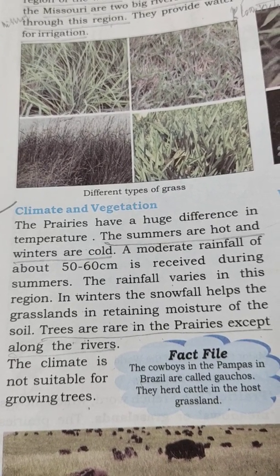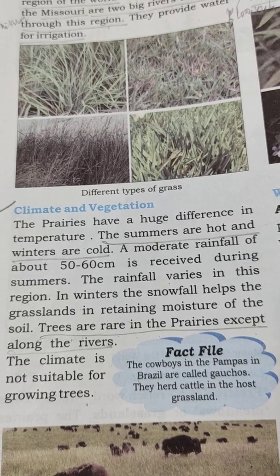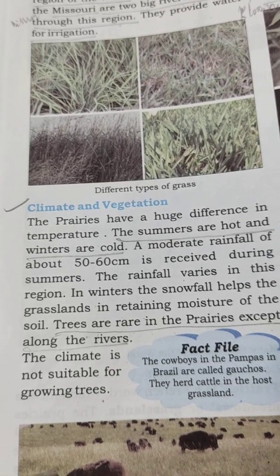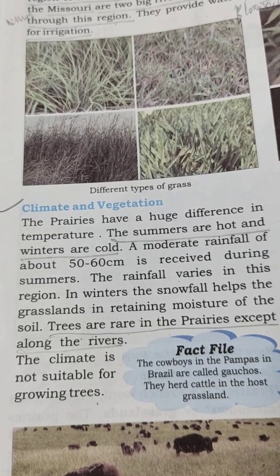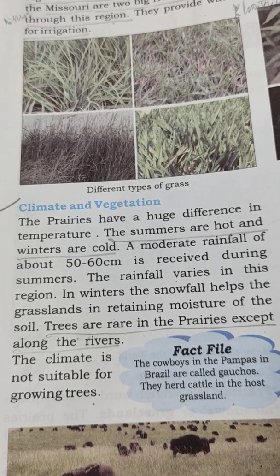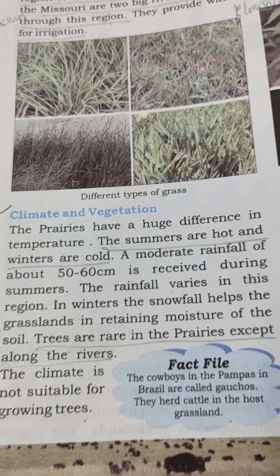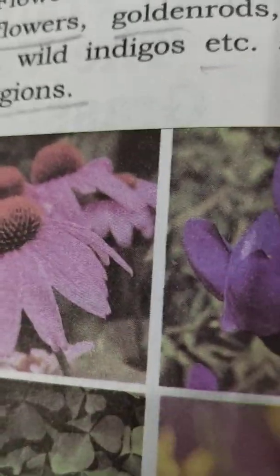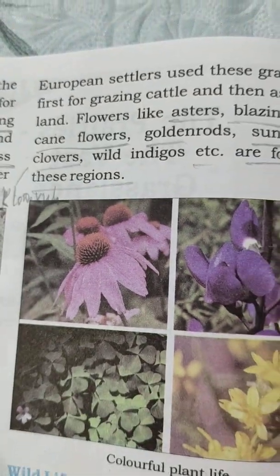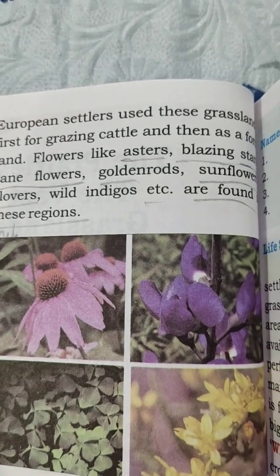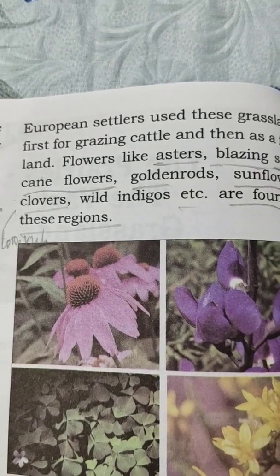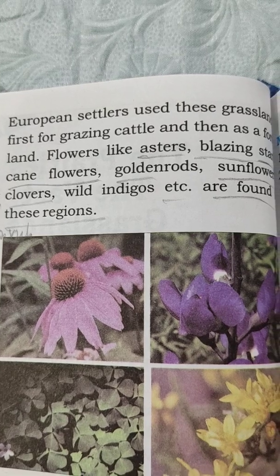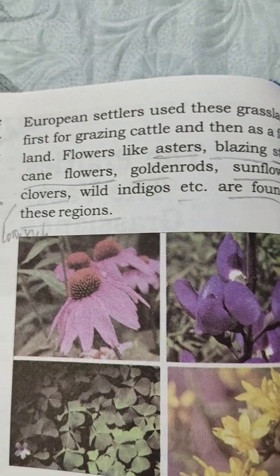Trees are rare in the prairies except along the rivers. The climate is not suitable for growing trees. European settlers used these grasslands first for grazing cattle and then as a farmland.